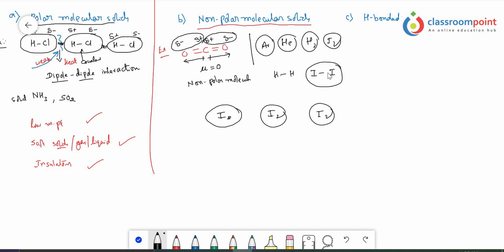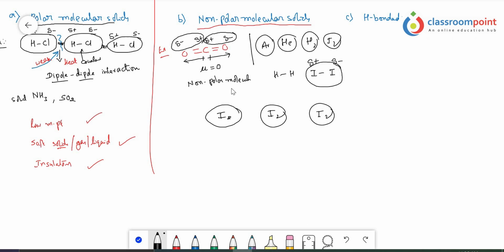Actually it does not happen, but suddenly imagine it flows to one side. Then one of the iodines gets a partial negative charge, and the iodine that loses electrons gets a partial positive charge. This separation of charges lasts only a very limited time. It is not a permanent dipole like in the case of HCl, so it may come back immediately to its original position.